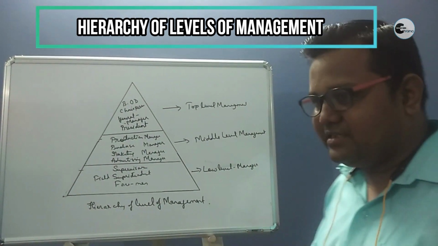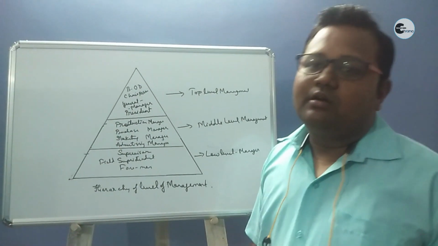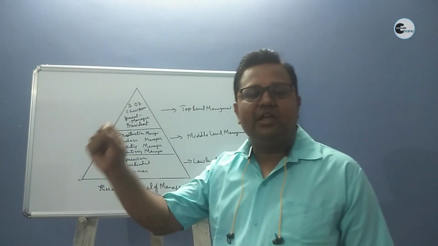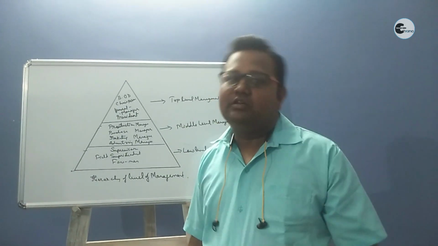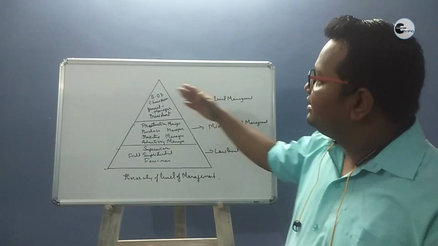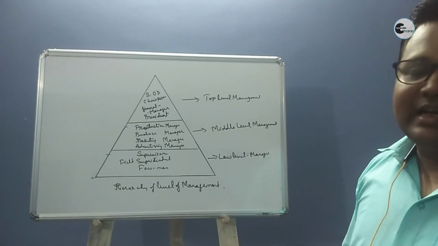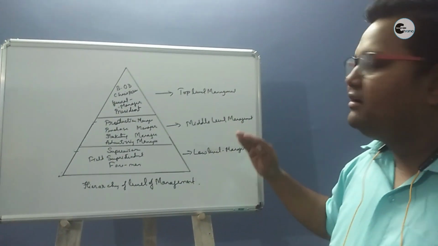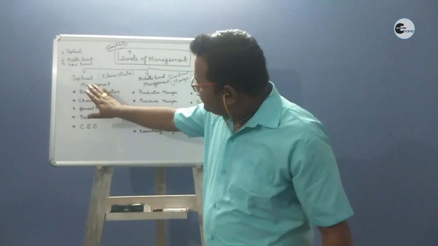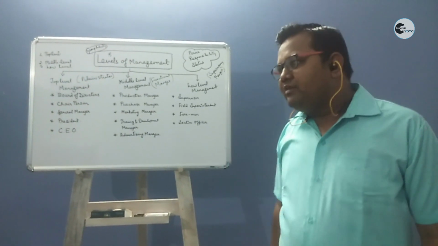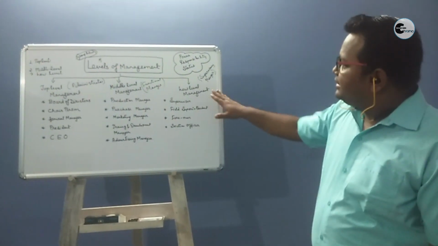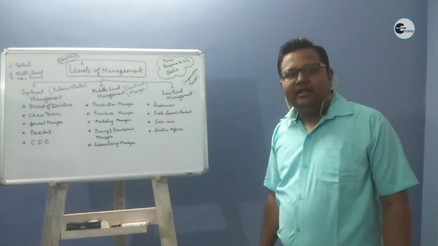Questions are repeatedly asked. Suppose, what is the hierarchy of levels of management? Or write about the hierarchy of levels of management. Then you have to understand the question is demanding the answer about this triangle, where it will classify top, middle, and low. In the coming classes we will study different functions of top level management, different functions of middle level management, and different functions of low level management.